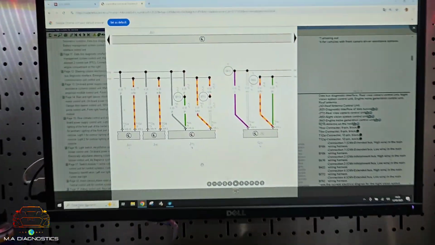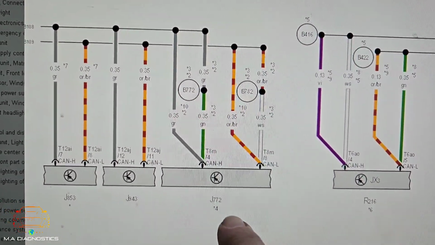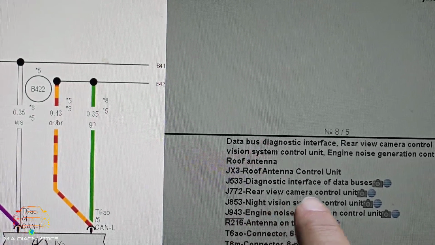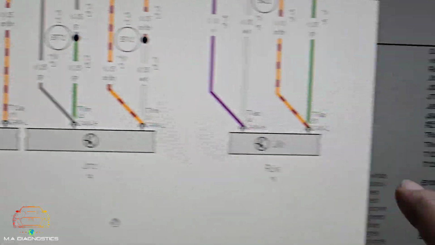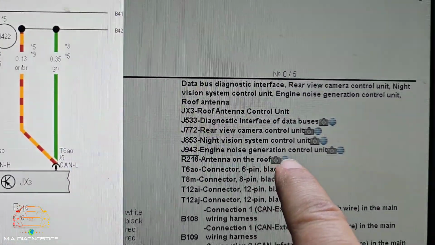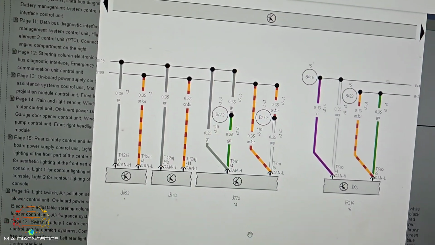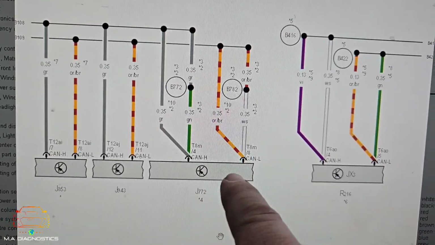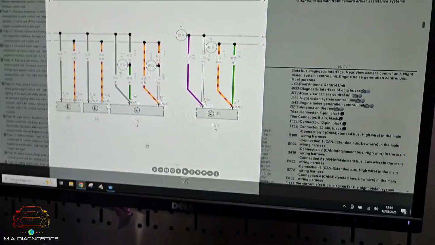Over in ELSA here, you can see this module, J772, the rear view camera, we had that fault, and J943, engine noise generation control unit. Both of those modules are on the same network and we had no communication faults with those two. So I think we need to go to one of these modules and measure the CAN network, see what's going on with this network.